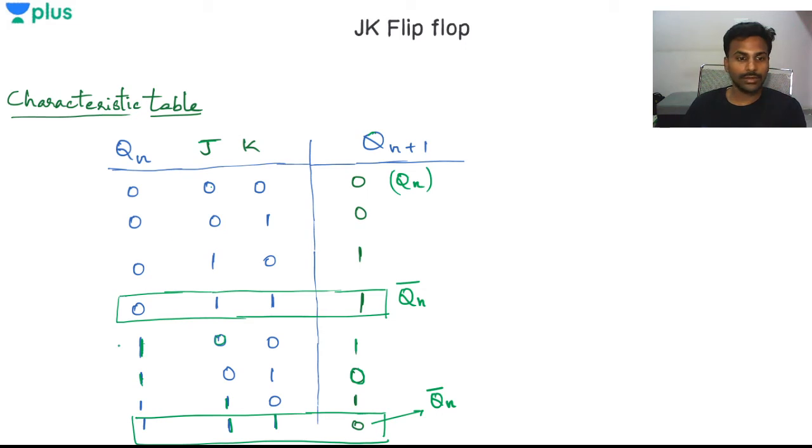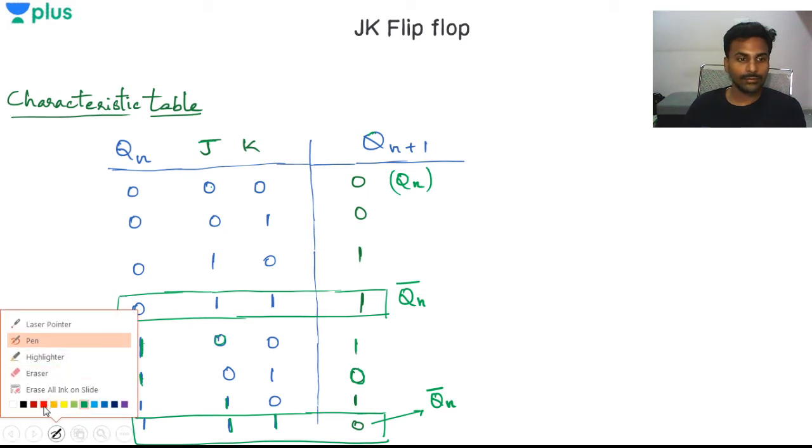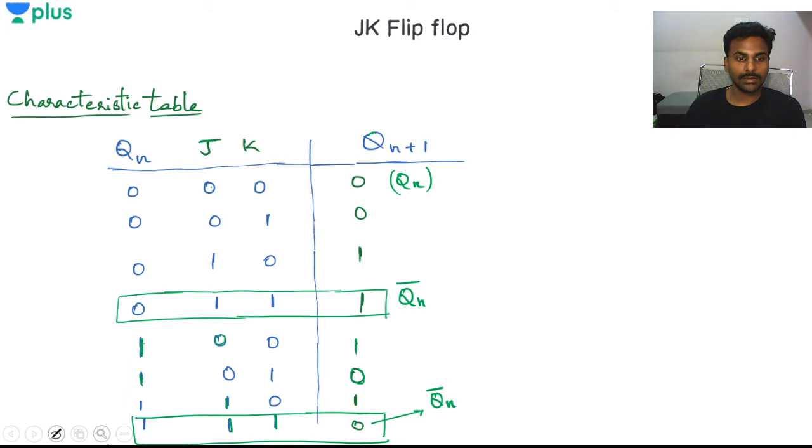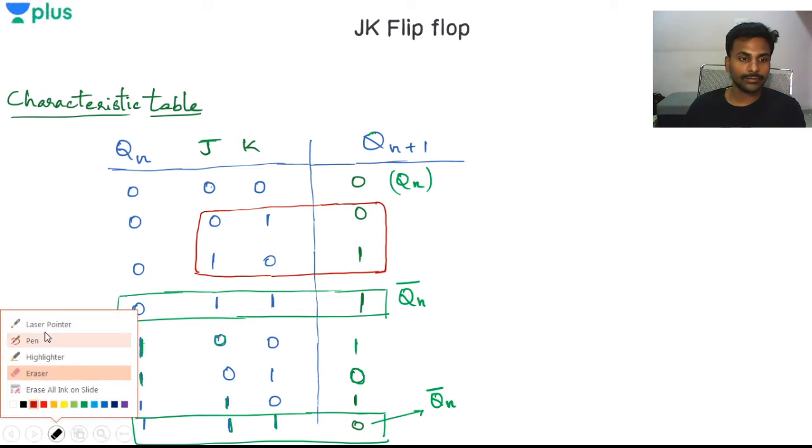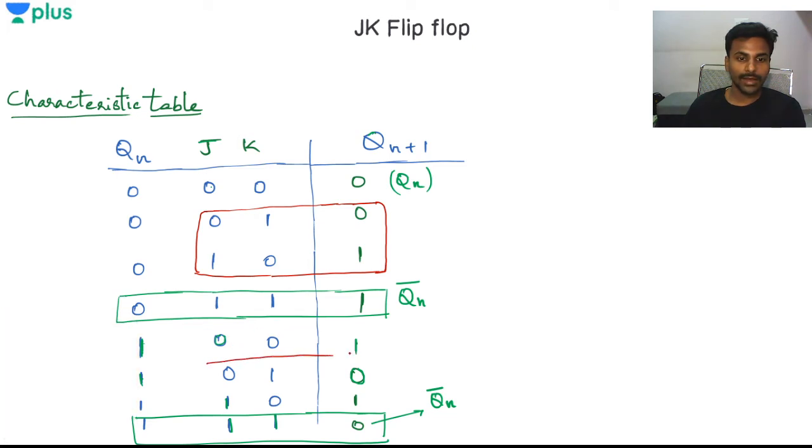See what I'm doing here, I'll give you important information. These 4 data bits are not going to change anytime. Whatever the Qn values are, if I have 0 1, I'll have the next state as 0 only.